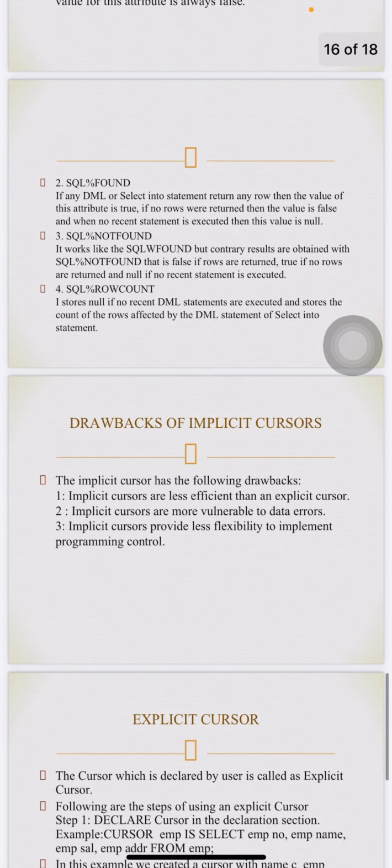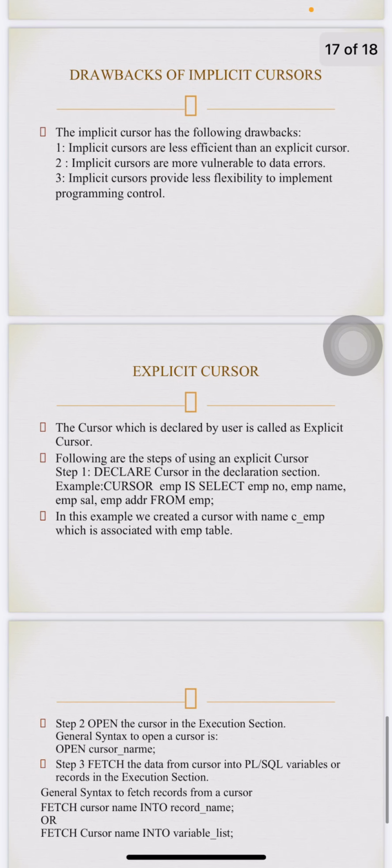Drawbacks of implicit cursors: implicit cursors are less efficient than explicit cursors. Implicit cursors are more vulnerable to data errors. Implicit cursors provide less flexibility to implement programming control. Explicit cursor: the cursor which is declared by the user is called an explicit cursor. The following steps are used for an explicit cursor.